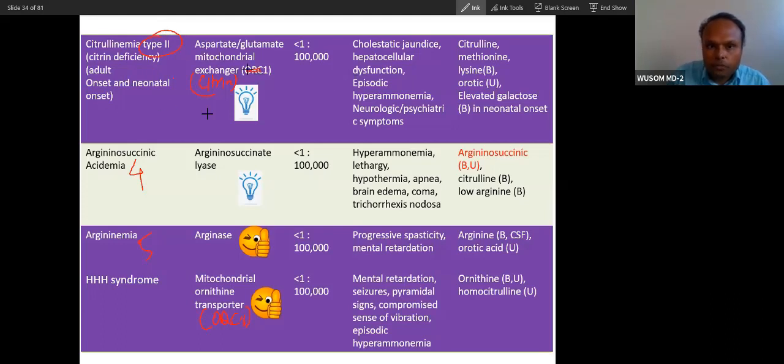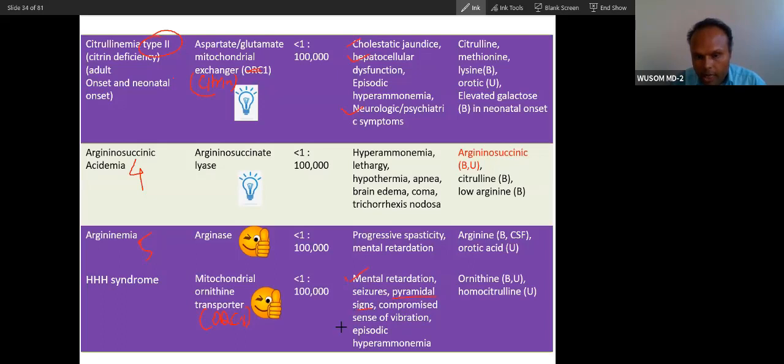So you can see what the problem is here. Along with hyperammonemia, you will see cholestasis, cholestatic jaundice. You will see hepatocellular damage here also, and then neurological and psychiatric involvement along with that, and an episodic presentation. Here you will see HHH syndrome: mental retardation and pyramidal signs.